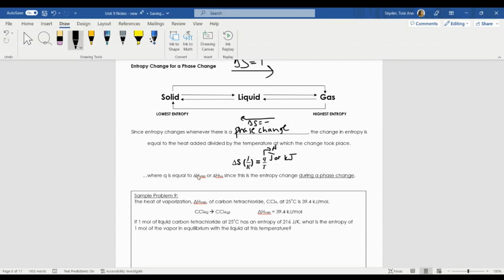Because we're dealing with a phase change here, that Q is going to be equal to either your enthalpy of vaporization, if I'm going from a liquid to a gas or a gas to a liquid, or it will be equal to my enthalpy of fusion, which would be going from a solid to a liquid or a liquid to a solid. In the rare case, you might see an enthalpy of sublimation that would go from a solid to a gas or a gas to a solid, okay? But we don't typically deal with those.